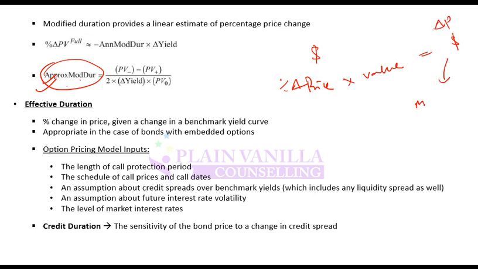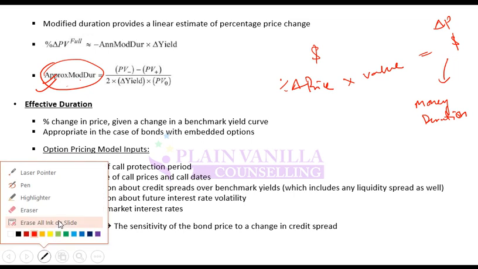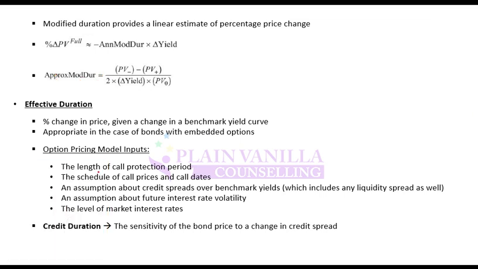This is known as money duration or dollar duration. What does it mean? It is again giving you duration, but not in percentage terms, but in monetary terms or in absolute terms. So if you convert it from percentage to value, then it is known as money duration. So money duration is nothing but just the conversion from percentage to value terms. Sorry, the value will be your current present value, PV0. So that will be your money duration.